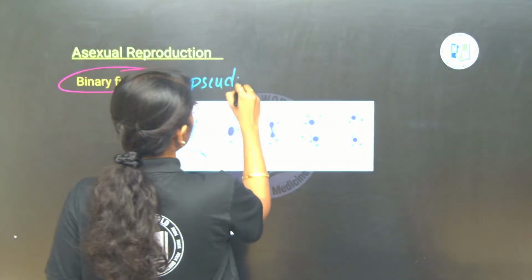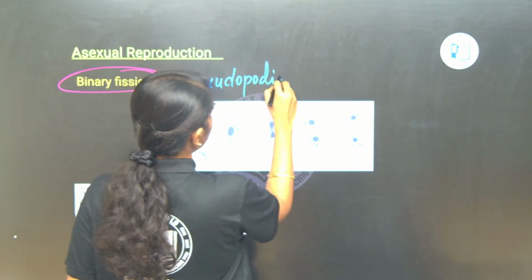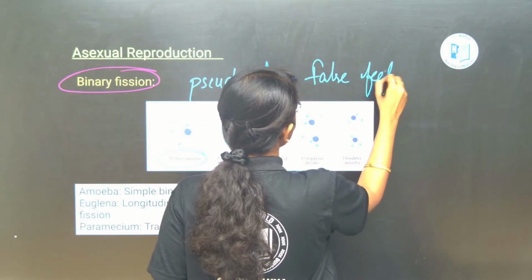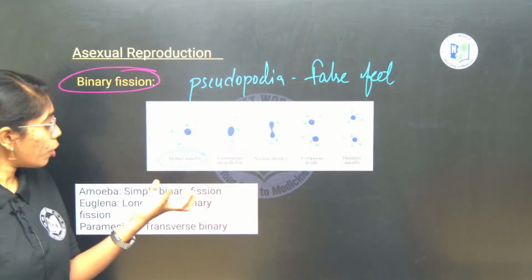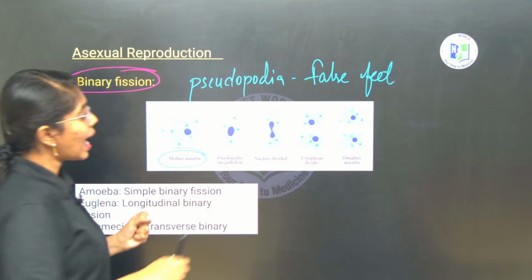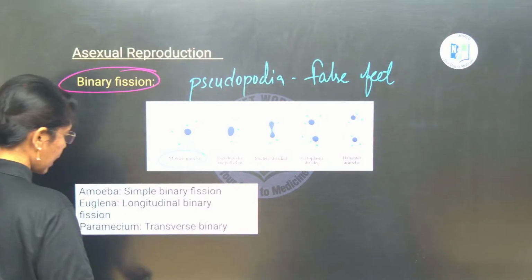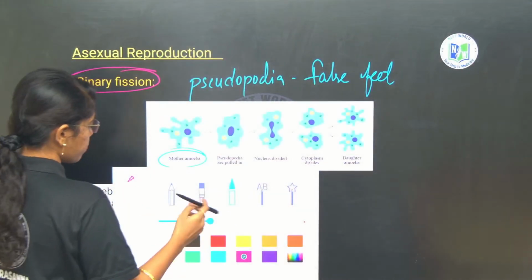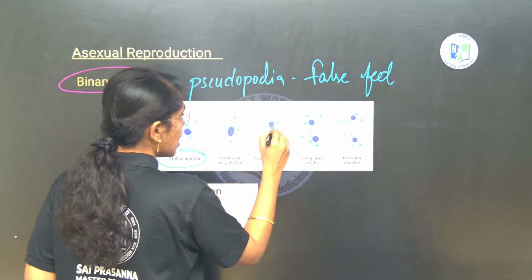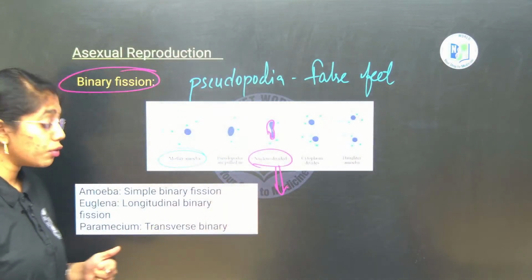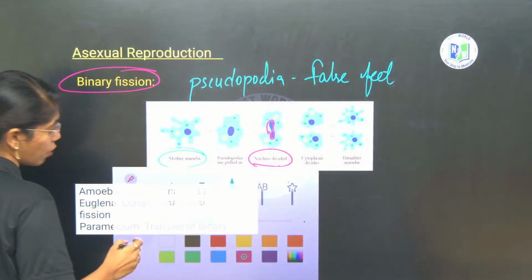Pseudopodia is pulled in first and then karyokinesis happens. This is under amitotic divisions. So here first what happens? Karyokinesis happens, without any involvement of spindle apparatus formation.